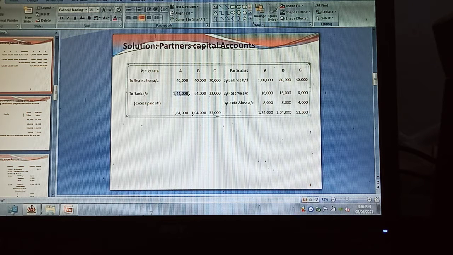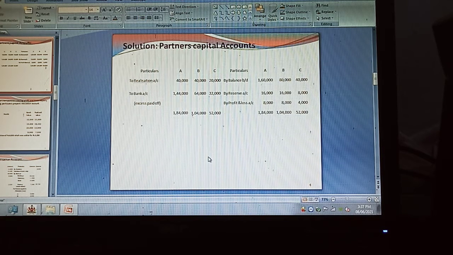Now that comes to 1,44,000. Then 1,04,000 minus 40,000 comes to 64,000. And 52,000 minus 20,000 comes to 32,000. Now the firm is dissolved. Now it is required to repay the excess capitals of the partners on the date of the dissolution of the firm. Like this, you have to solve the problems in case of the dissolution of the firm.